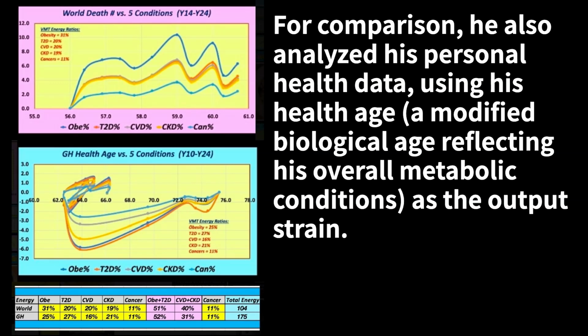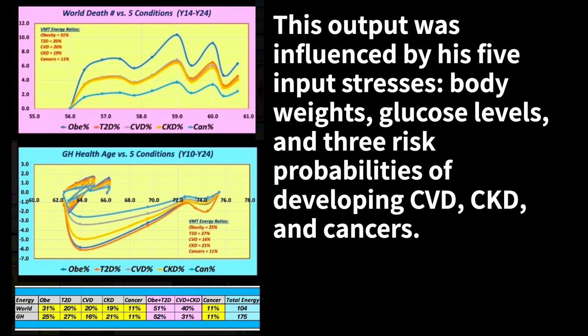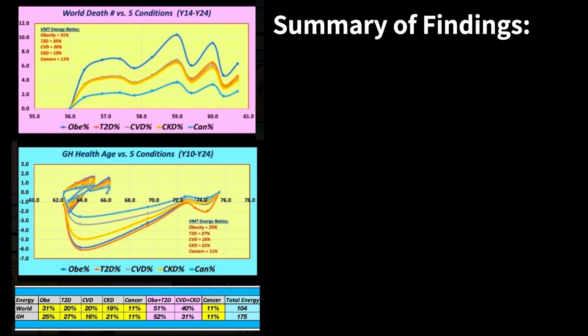For comparison, he also analyzed his personal health data, using his health age, a modified biological age reflecting his overall metabolic conditions, as the output strain. This output was influenced by his 5 input stresses: body weight, glucose levels, and 3 risk probabilities of developing CVD, CKD, and cancers. Summary of findings.